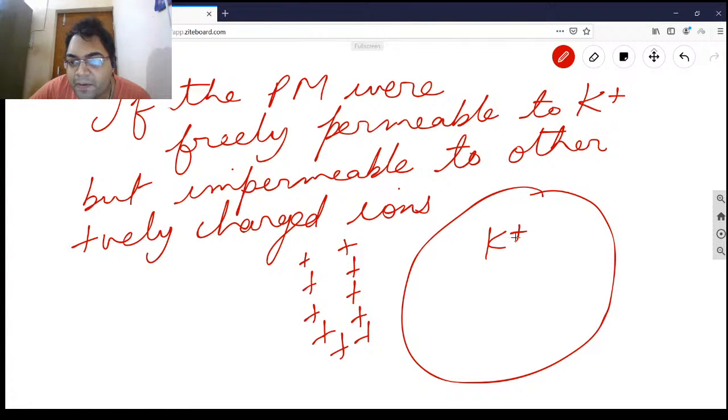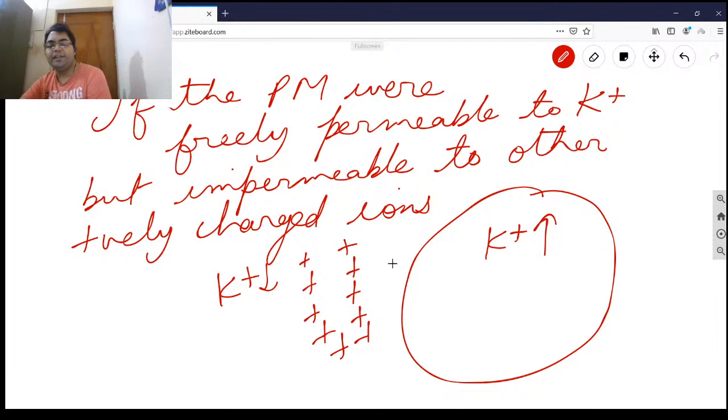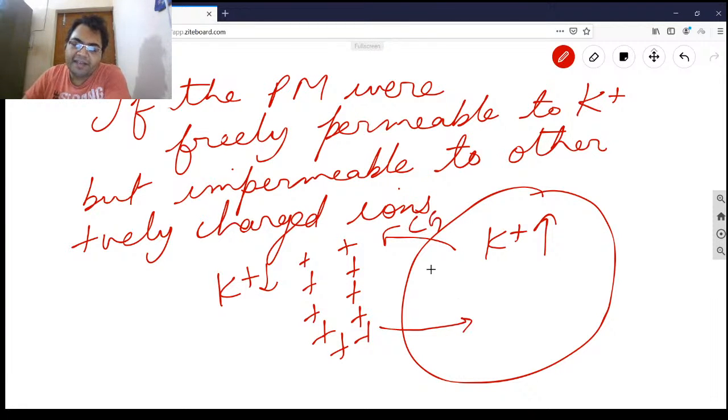So a time would come that even if K plus is higher here and K plus is lower here, due to the excess accumulation of positively charged ions outside the cell, the electrical gradient would eventually become so high that it will become equal to the chemical gradient. And at that point in time, the membrane potential would have been reached at which there is no net movement of a particular ion across the plasma membrane, and that is the membrane potential we are trying to achieve.